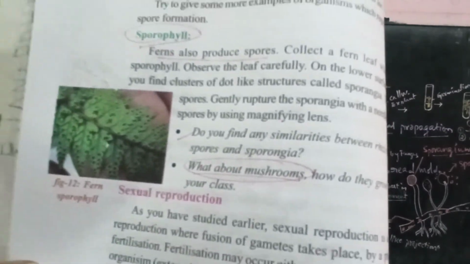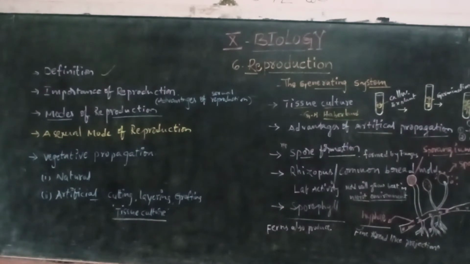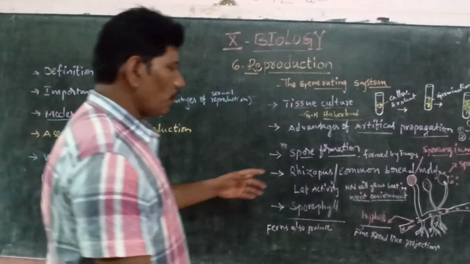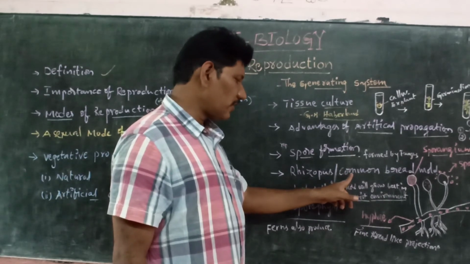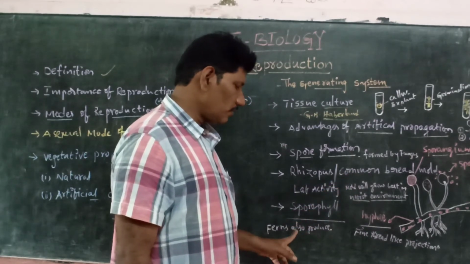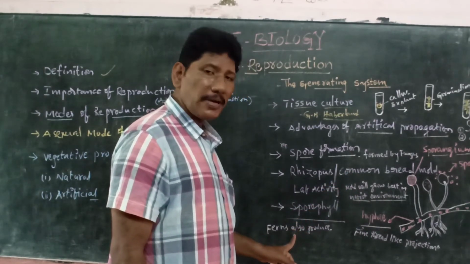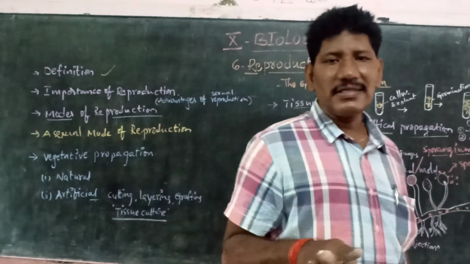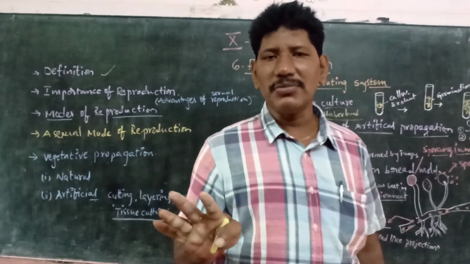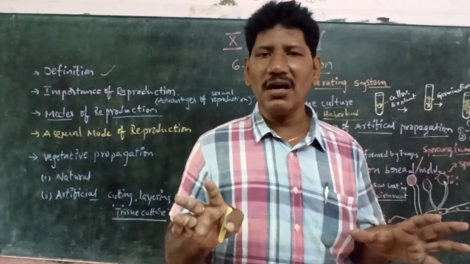So this is the information about the topic spore formation, the lab activity of Rhizopus or common bread mold fungus. Next, sporophylls, which are also produced by fern plants. I mean all the non-flowering plants like cryptogams. These cryptogams are non-flowering plants.